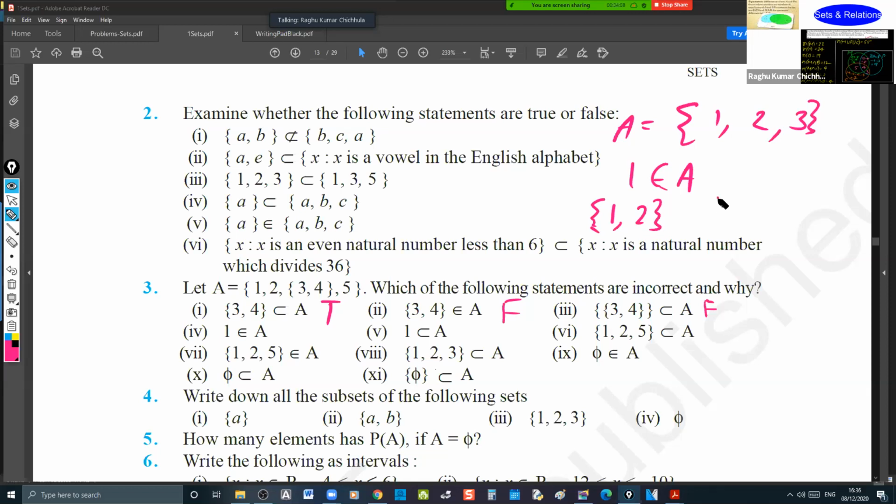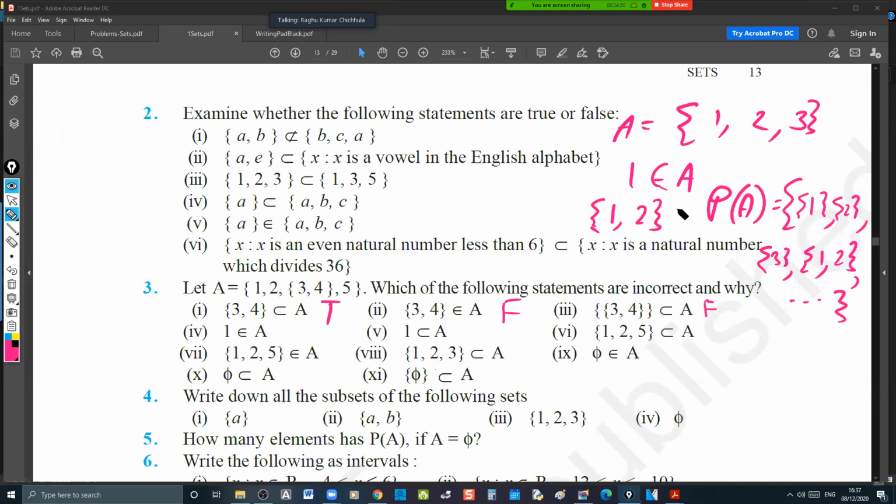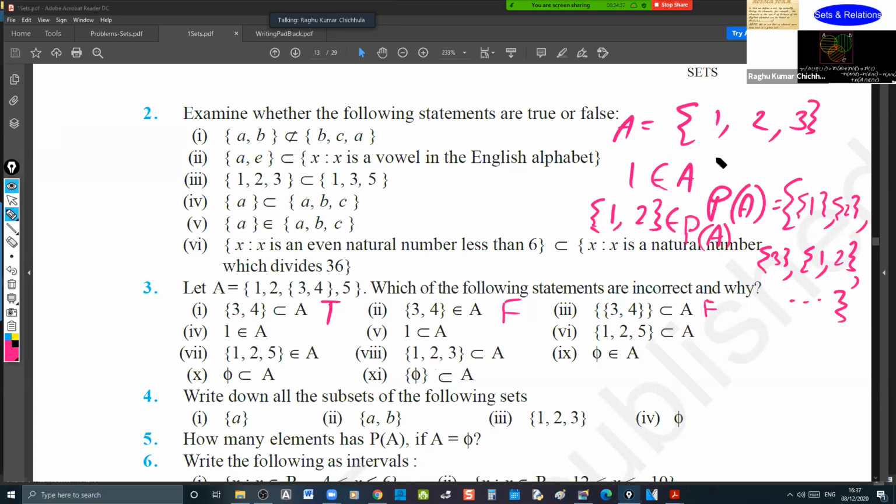We can write that in the power set: {1, 2, 3}, {1, 2}. Then in that case, it is okay. {1, 2} belongs to the power set of A. Do you understand what I'm saying? So {1, 2} does not belong to A. You must write like that.